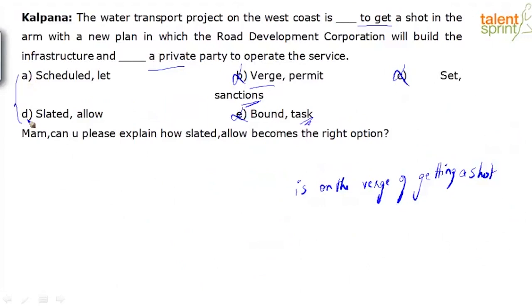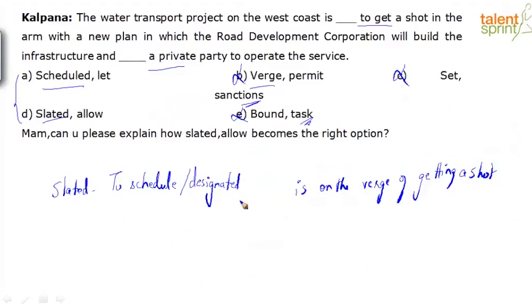Now if you ask me for the first blank, scheduled and slated are almost the same. It's the same meaning. What is the meaning of slated? To schedule, or designate. So both mean the same.